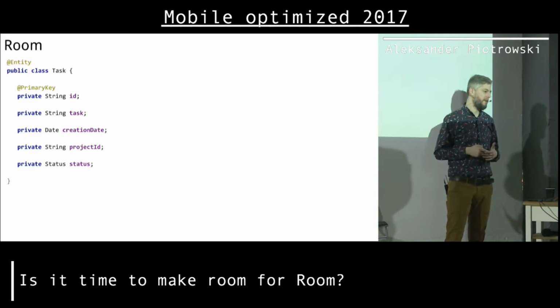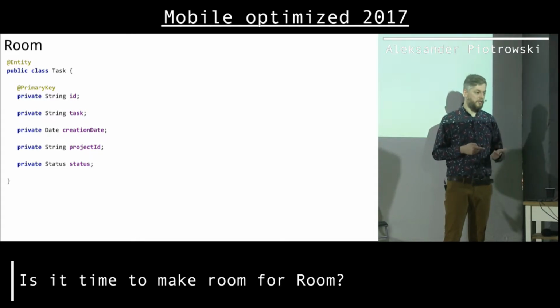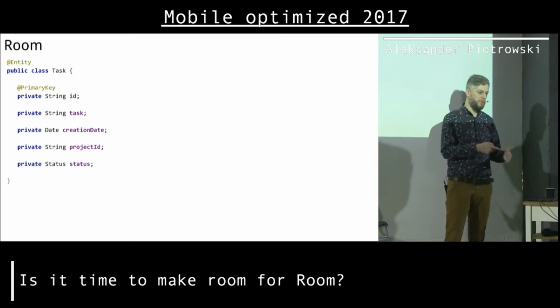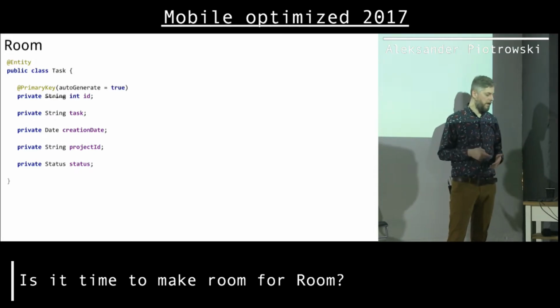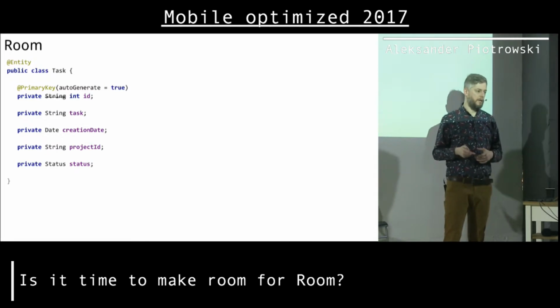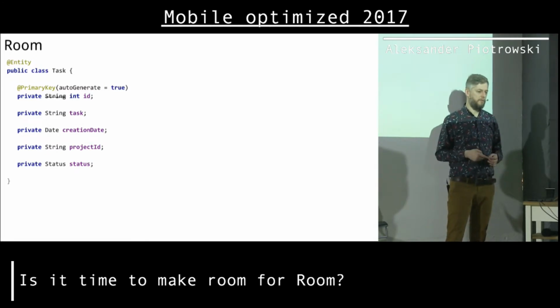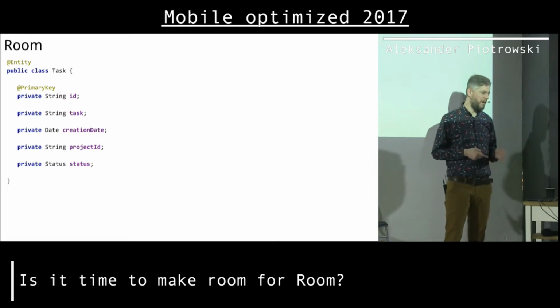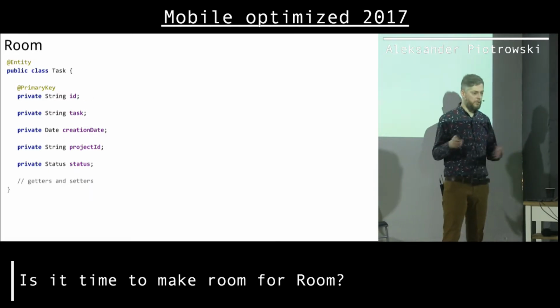Of course, I would just maybe add a primary key. And regarding primary key, it will be an integer or string. If it's a string, I cannot ask Room to generate the value for me. I have to just put this value by myself. If I use ints as IDs, I can ask Room to generate IDs for me using this extra parameter to the annotation. Kind of cool, to be honest, but I always stick with strings, like unique IDs.